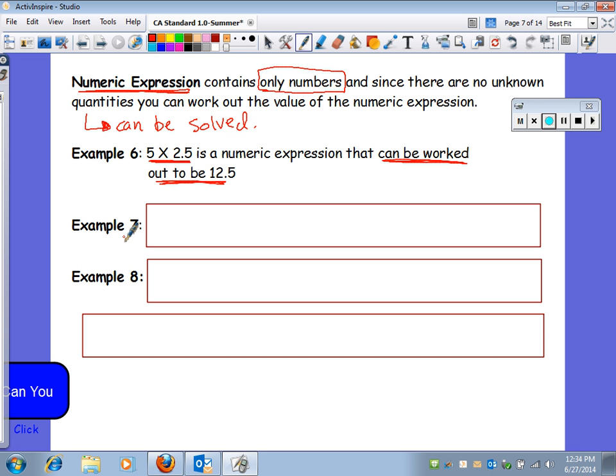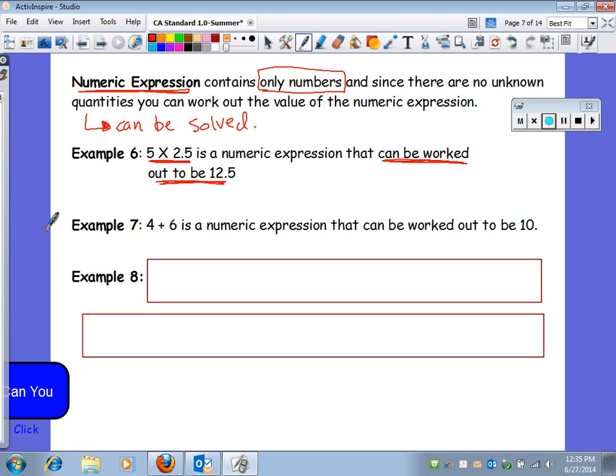If I've got an expression that I could actually find an answer to, then I know it's got to be a numeric expression. Example 6, we had a numeric expression because I could actually multiply these two together and get 12.5. So that would be a numeric expression. Example 7, 4 plus 6 is a numeric expression because I could get a 10. I can work it out to be a 10. So that would have to be a numeric expression.